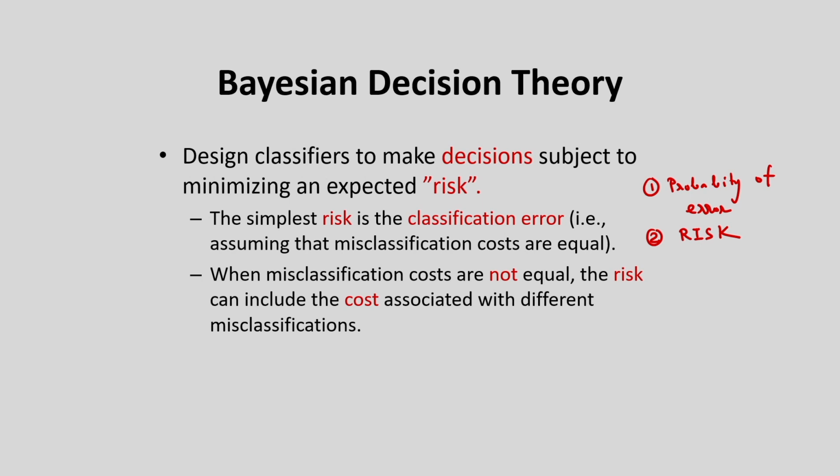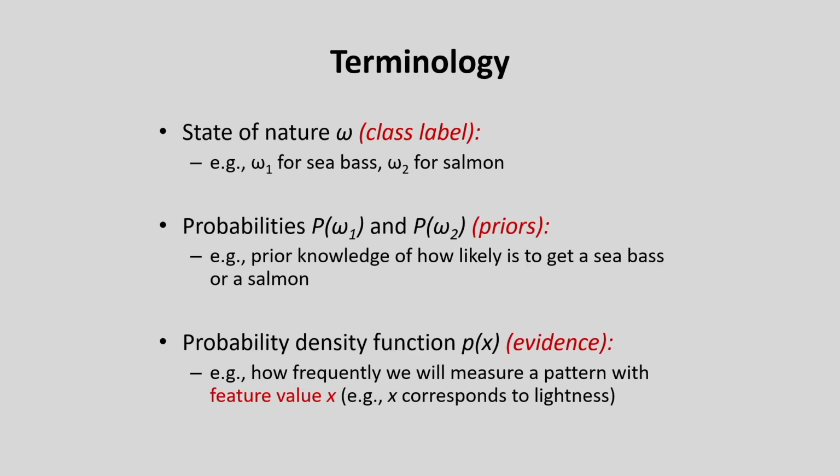I have to take some actions, and I have to determine the risks of taking these actions. I determine the conditional risks, and based on the conditional risks I can decide a particular action and take the classification decision. So by using these two measures, the probability of error and the risks, I can do pattern classification.